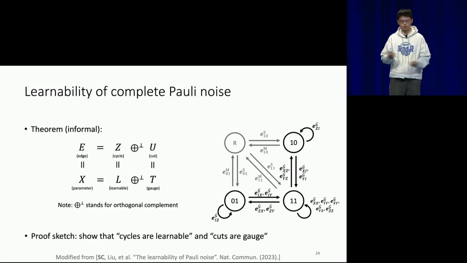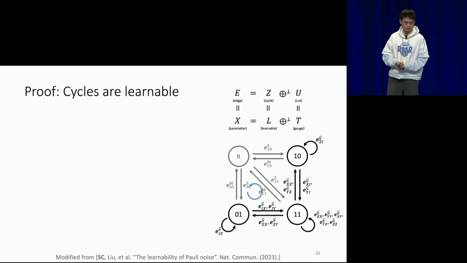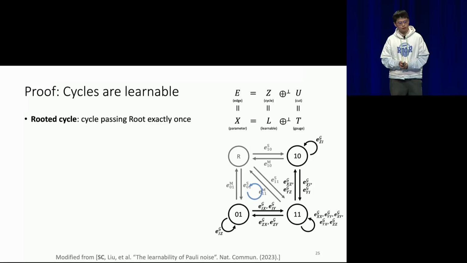Well, we actually just need to show two things. One thing is cycles are learnable. The second thing is cuts are gauge. Now I will sketch the proof for this. The first thing is the cycle is learnable. Let's first define something called a rooted cycle. That means the cycle passes the root node at least once. For example, the blue cycle is such an example.